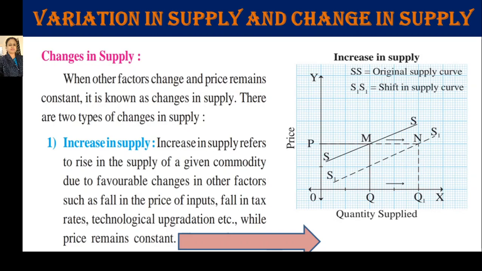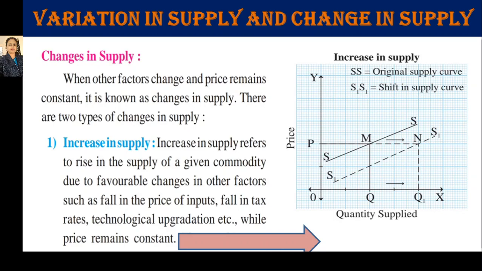Now, if there are favorable changes in other factors, like a fall in the price of input, the raw materials which the producer is using for the production of the good become cheaper, the rate of production tax in the market is reduced by the government, and there is technological upgradation, then this will reduce the cost of production, and due to that reduction, at the same price the producer is able to sell more quantity in the market.